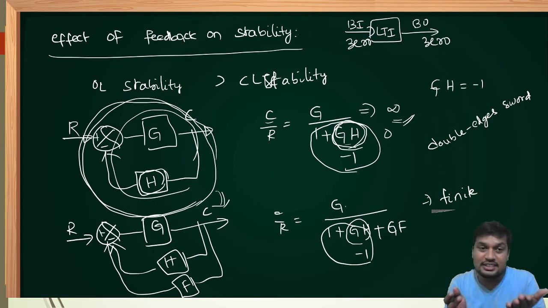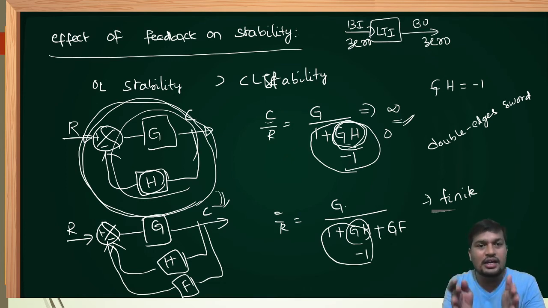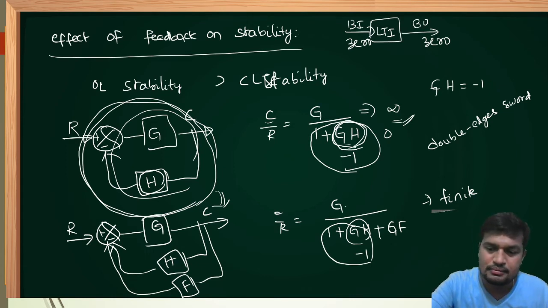But in case of an open loop system, as there is no sensor, if it is without any disturbance, naturally it is a stable system. That's why I always recommend that, in case of stability, open loop systems are more stable compared to closed loop systems, provided the system is without disturbance. We can also make closed loop systems stable, provided the sensor is used properly. That means feedback has an effect on stability. I hope everybody is clear on my concept.